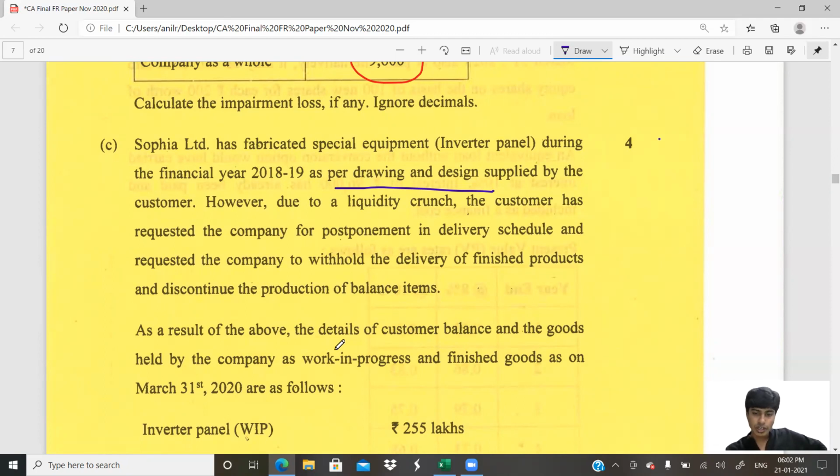Let's see. Due to a liquidity crunch, the customer has requested the company for postponement in the delivery schedule, and requested the company to withhold the delivery of finished goods and discontinue production of the balance. He's told, sir, whatever you manufactured, it's good. Further, don't manufacture, keep it on hold. What you already manufactured, don't deliver it right now. You keep it with you, I'll buy. Whatever you have not yet manufactured, don't manufacture.